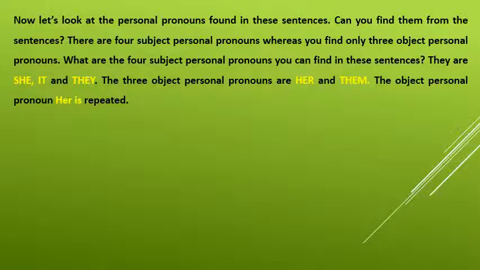They are she, it, and they. The 3 object personal pronouns are her and them. The object personal pronoun her is repeated.